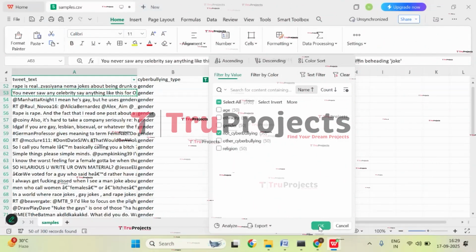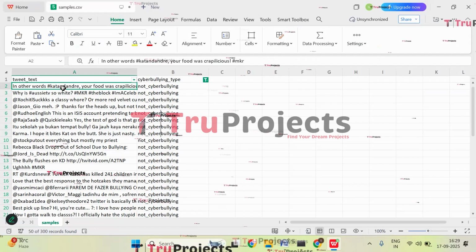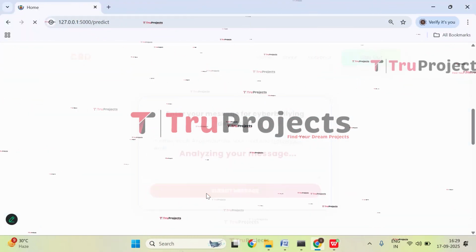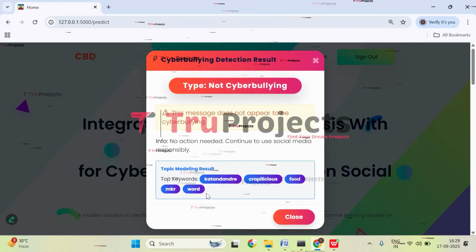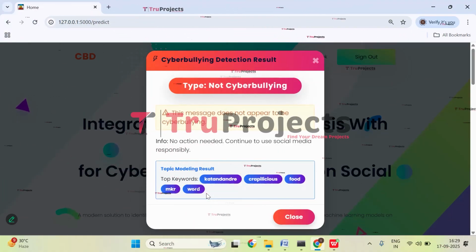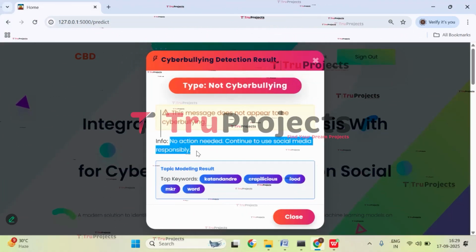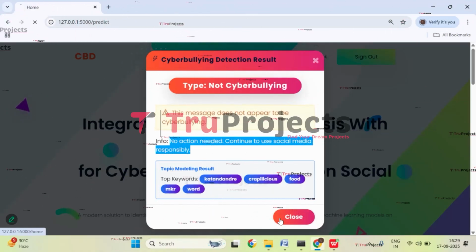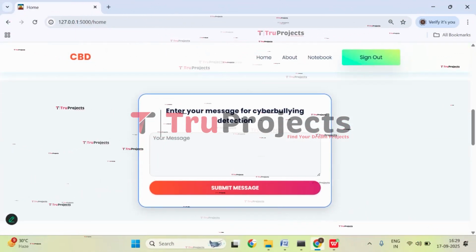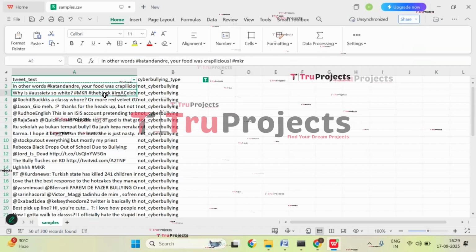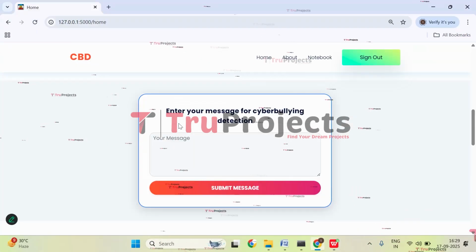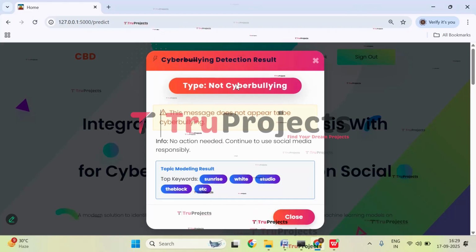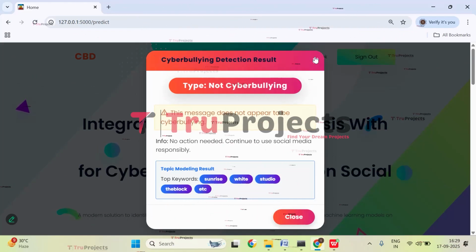Select non-cyberbullying. So I'm selecting the first one, paste it. Now click on submit. So here, if you observe, it is not a cyberbullying message. No action is needed, so you can continue using social media. And these are the top keywords of it. Close it. Let's try with the other one. Paste the message. So here also we got it as not cyberbullying. Close it.